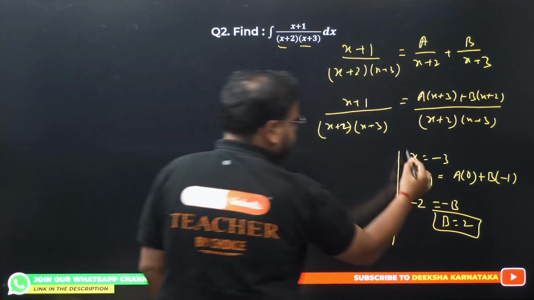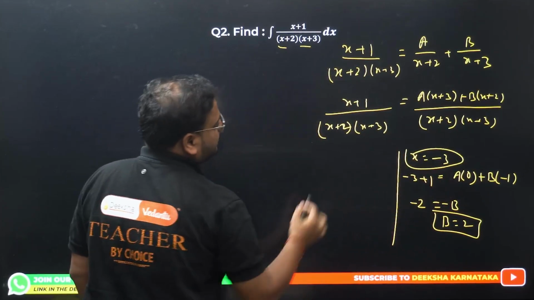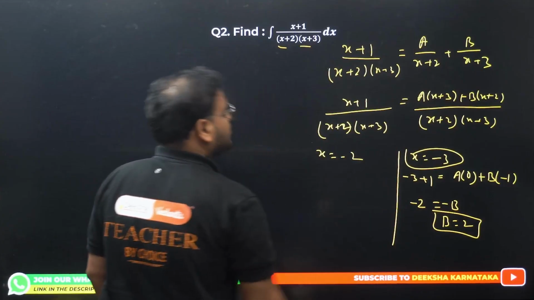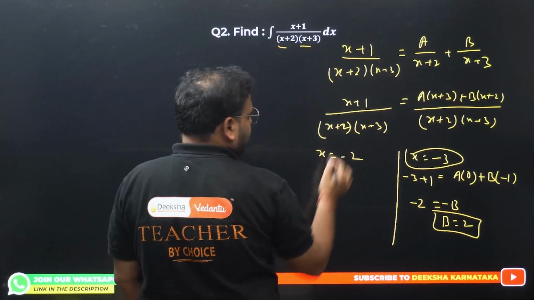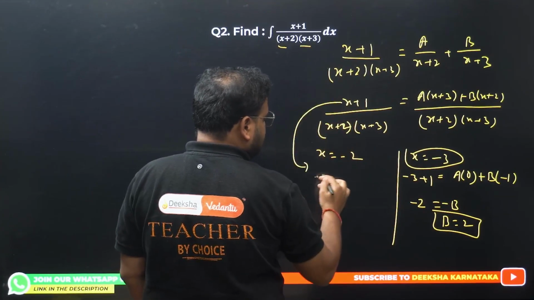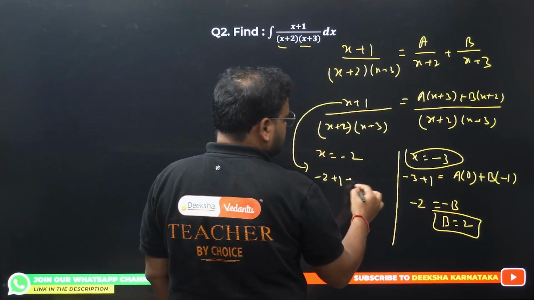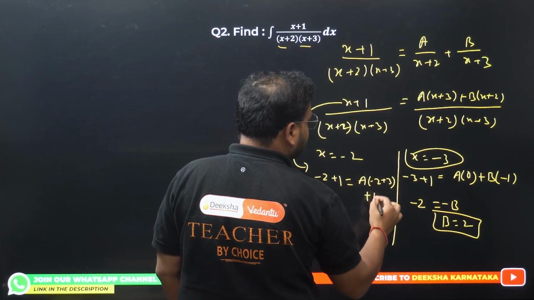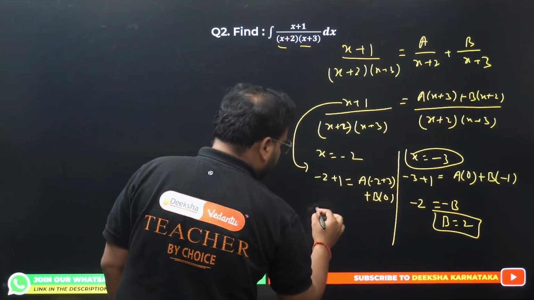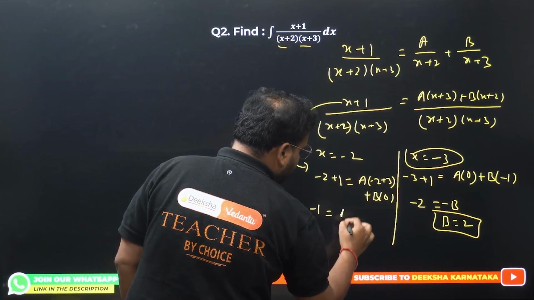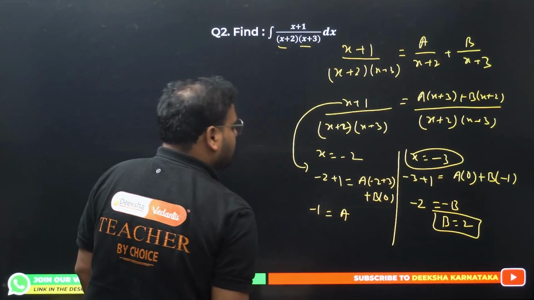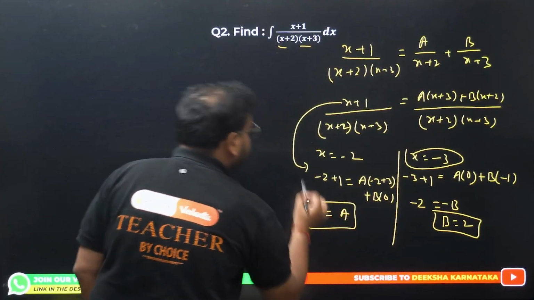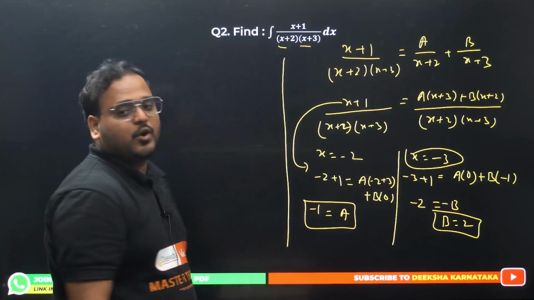Same way, I can put x equals minus 2 as well, right? If I do that, LHS will become minus 2 plus 1 equals a times minus 2 plus 3 and b times 0. I get here minus 1 equals a, since minus 2 plus 3 is 1. So a value is minus 1. Now I have the constants a and b.